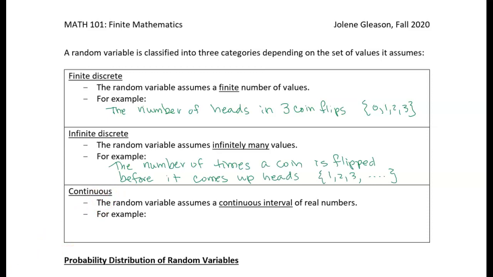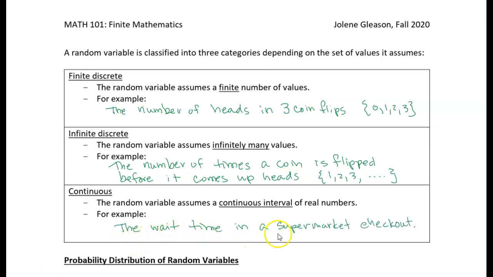And the last type of random variable is the continuous random variable. This is one where our outcomes are not discrete values. It might be, for example, a case where you're analyzing supermarket checkout time. It's not like it's going to take either 1 minute or 2 minutes or 3 minutes. It might take 1 minute and 15 seconds, or 3 minutes and 17 seconds. Really, that wait time can assume any value on a continuous time scale.